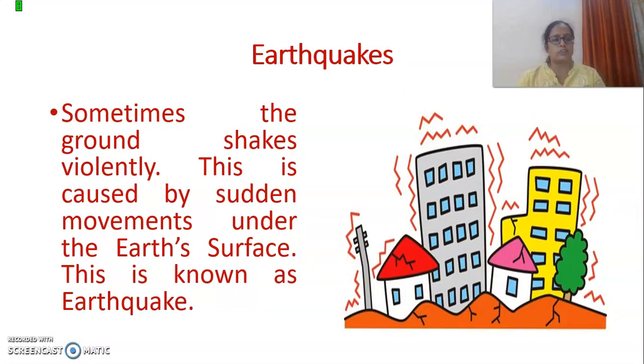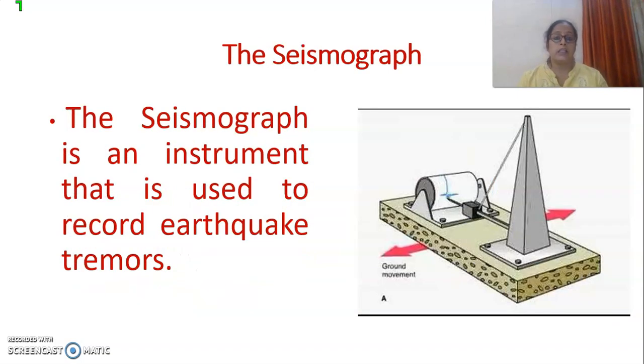Now, children, we are going to talk about earthquakes. Sometimes there is a time when the earth shakes very, very violently. This is caused due to sudden movements under the earth's surface, right? And this is what we know as an earthquake. You have experienced it, I suppose. Whenever there is a shake in the earth's surface, we say that there is an earthquake. Now see the seismograph.